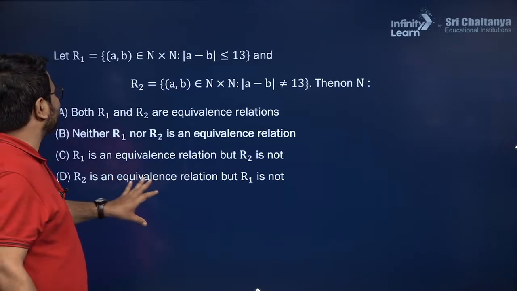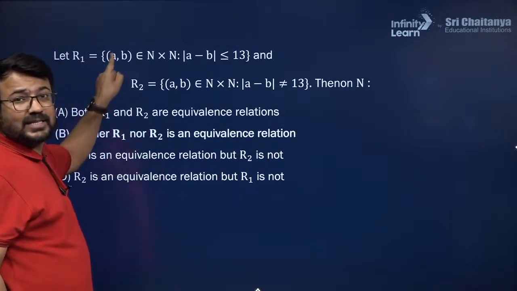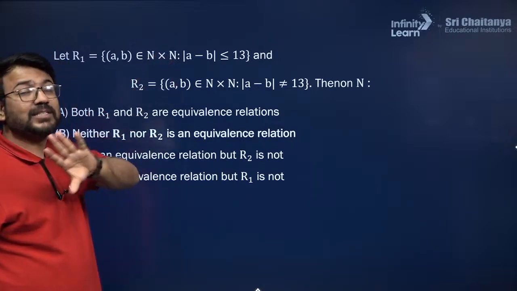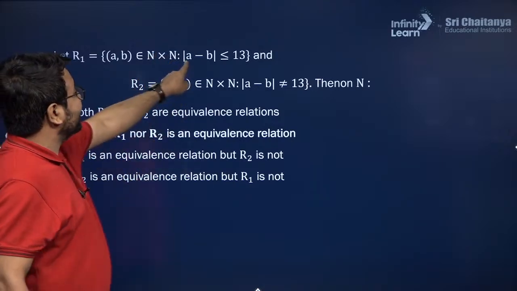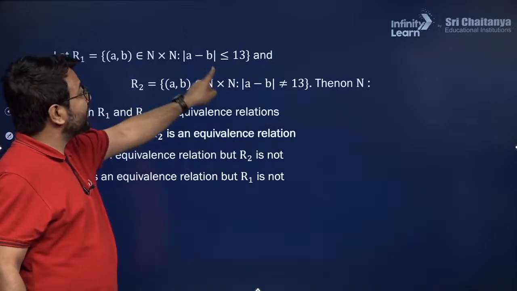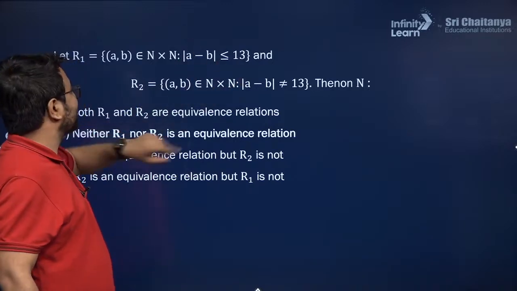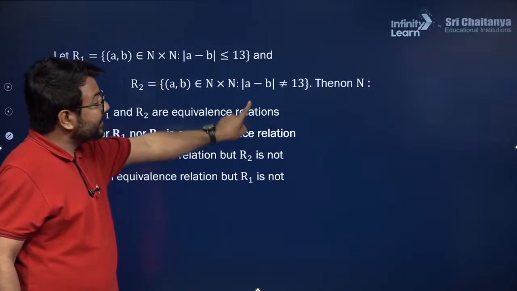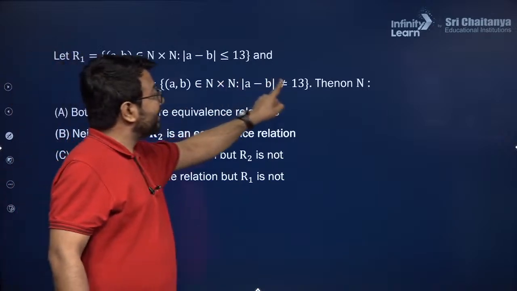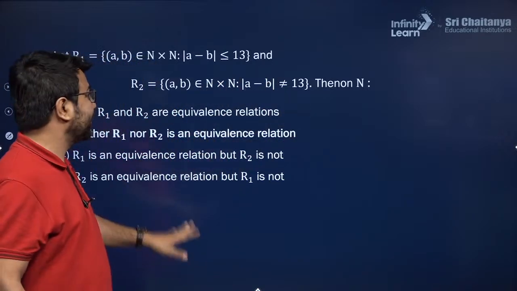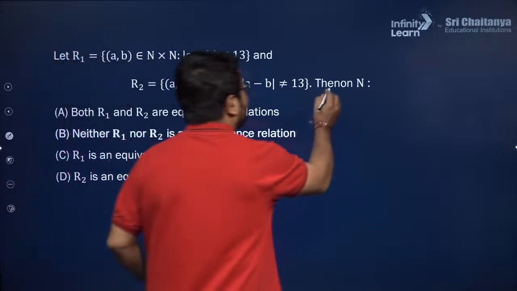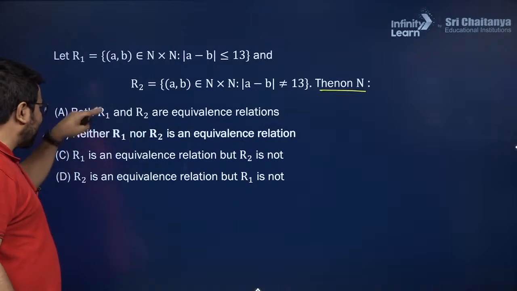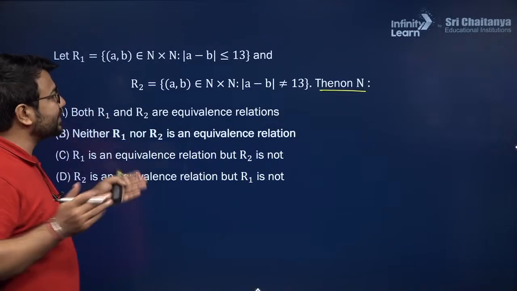Here is another problem in front of you. There is a relation R1 which consists of the ordered pair (A, B) belonging to N cross N. That means you need to use only natural numbers. Here it is clearly mentioned that modulus of A minus B is less than or equal to 13, and there is a relation R2, that is (A, B) from N cross N, where modulus of A minus B is not equal to 13. Now on the natural numbers, we need to check which of the statements, option A, B, C or D, is correct.